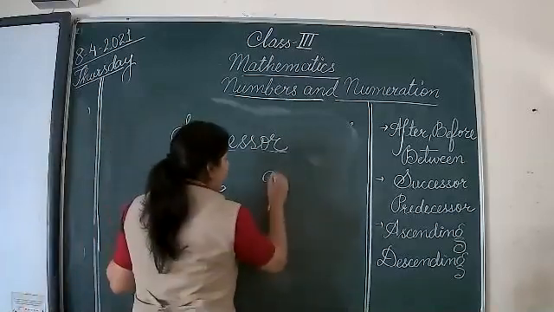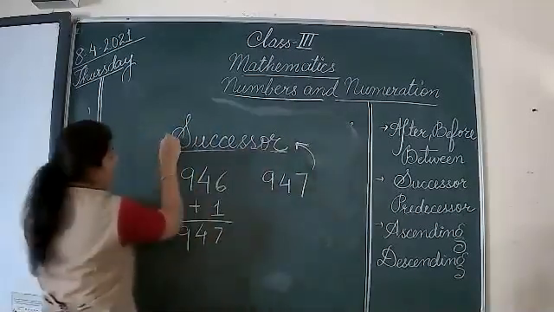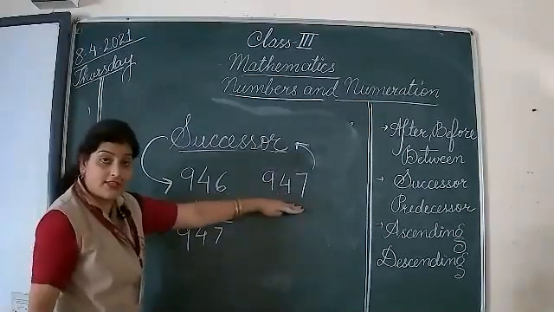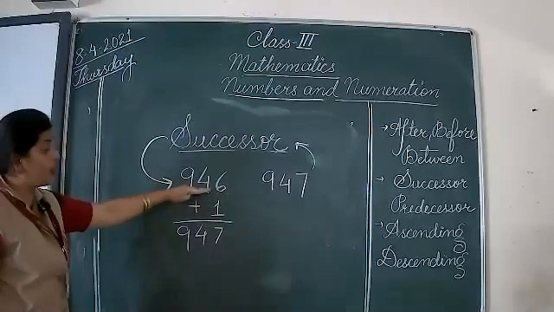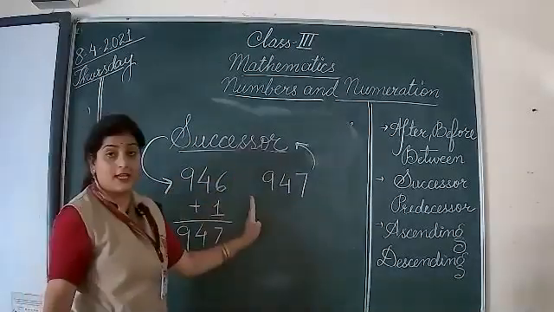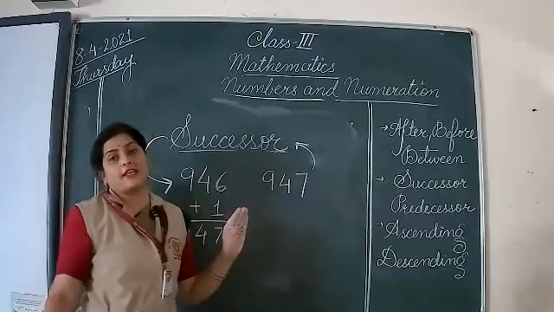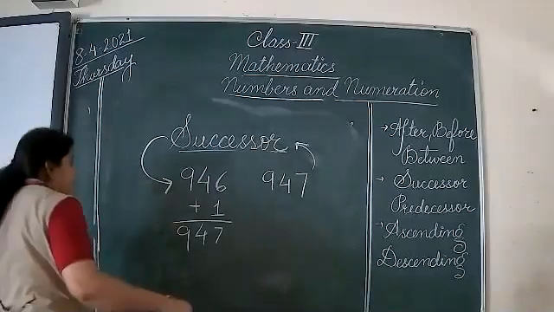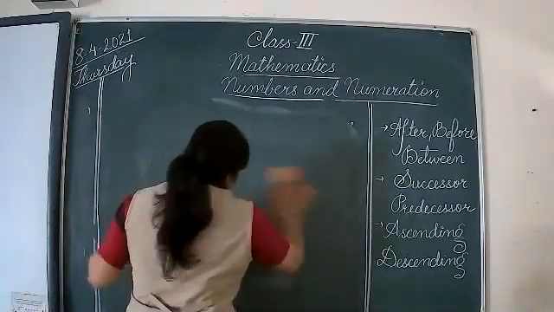So 947 is the successor of 946. So you got it? Successor and predecessor. If you got it, just show me thumbs up, or I'll revise it once more. Okay, very good. So here we finish with successor and predecessor.